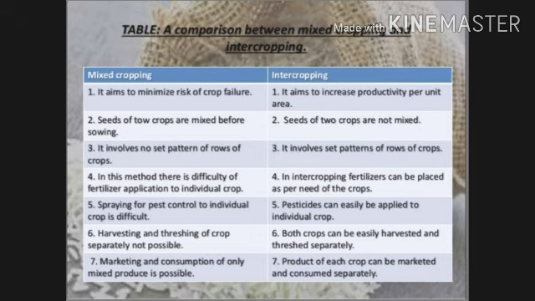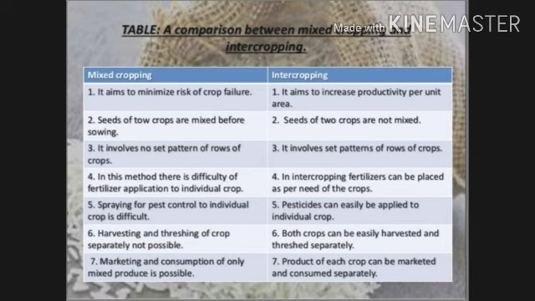Now, the comparison, or difference, between mixed cropping and intercropping. Mixed cropping aims to minimize the risk of crop failure. Intercropping aims to increase productivity per unit area. In mixed cropping, seeds of the crops are mixed before sowing, and in intercropping, seeds of two crops are not mixed. Third, mixed cropping involves no set pattern of rows of crops, but in intercropping, a set pattern of rows is present.